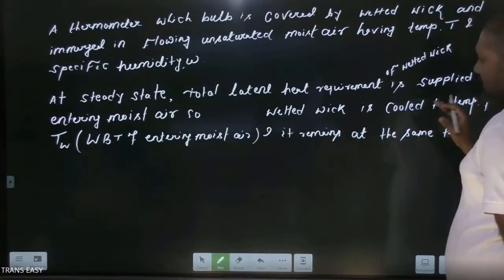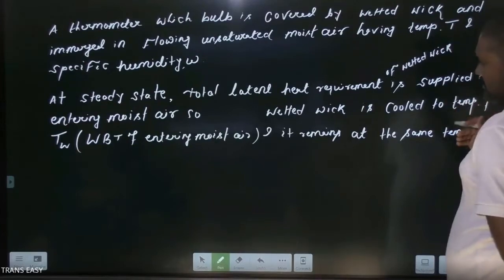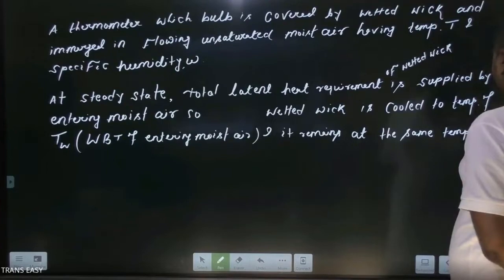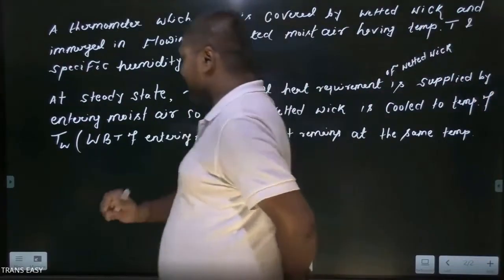So the temperature of the wetted wick remains constant, and this is the constant temperature measured by a thermometer covered by the wetted wick.